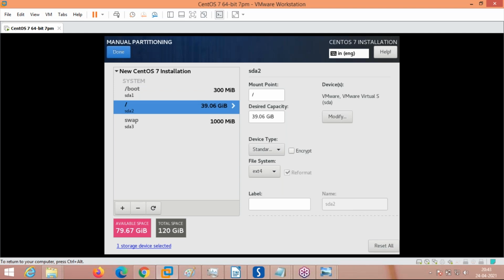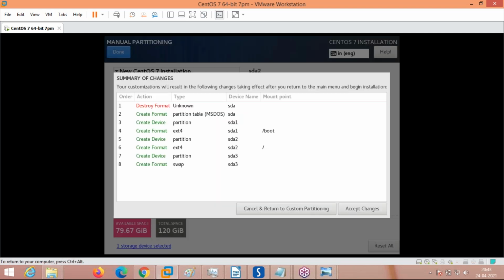Swap is for virtual memory. Root is where the Linux file system hierarchy, like root, boot, home, everything, will be installed. This is how you have to select the partitions, and press Done.